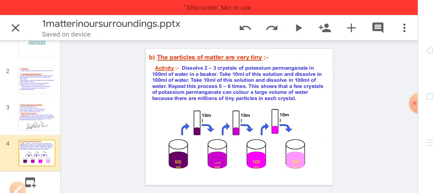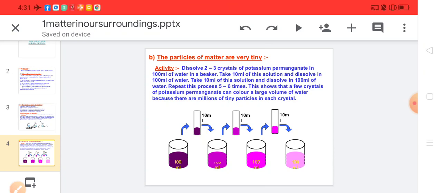This shows that matter is made up of particles. Particles of matter are very tiny. We'll understand this with this activity. Dissolve 2 to 3 crystals of potassium permanganate in 100 ml of water in a beaker. Take 10 ml of this solution and dissolve it in 100 ml of water. Now when we add 10 ml of the solution to 100 ml of water, dilution occurs and the color changes.